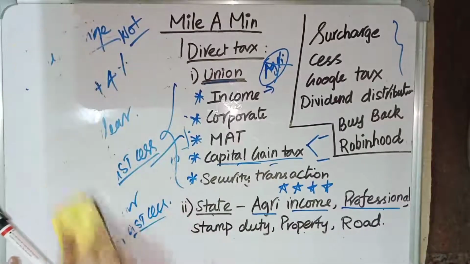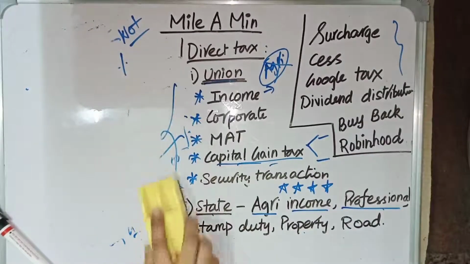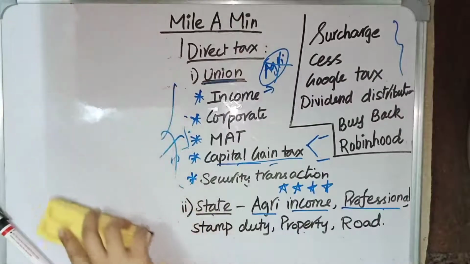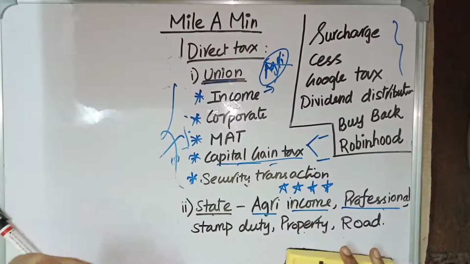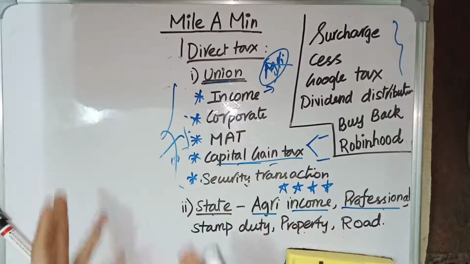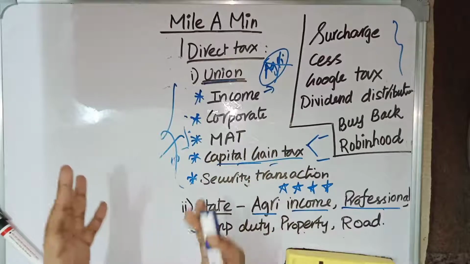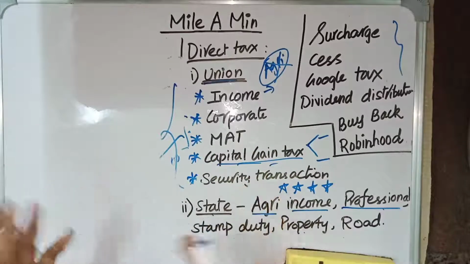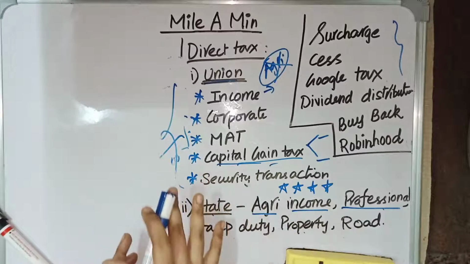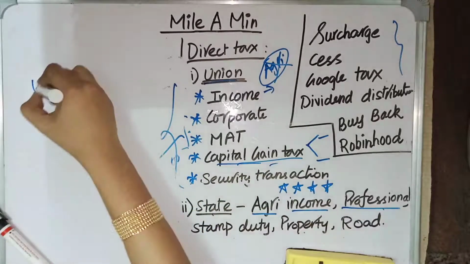And then we have Google tax. Google tax is also called equalization tax. On Google, YouTube and other platforms, we get ads, right? The company giving that ad will pay money to Google or YouTube, from which they earn enormous profits. For this profit, they need to pay something as tax. That is Google tax, or equalization tax.